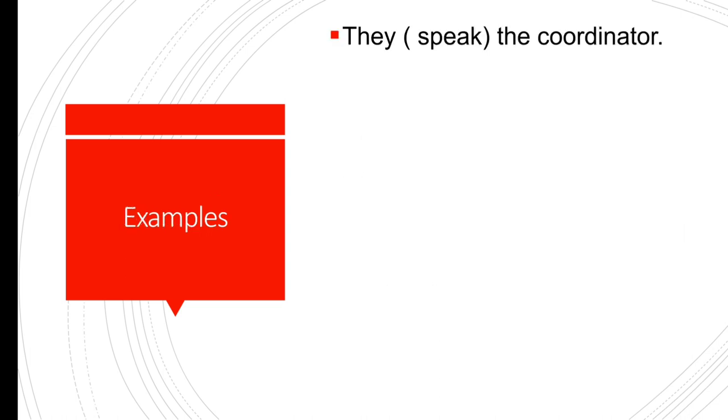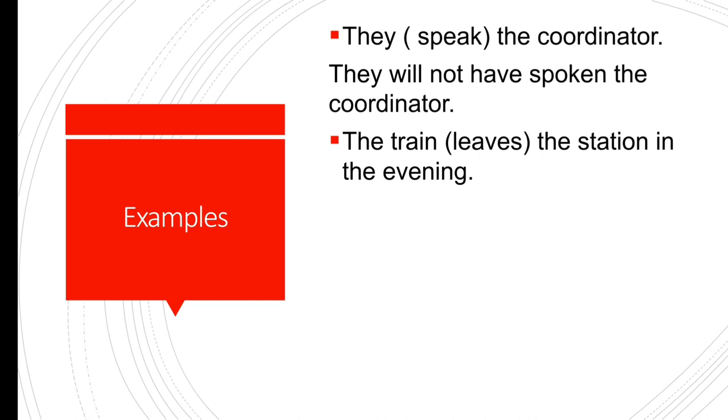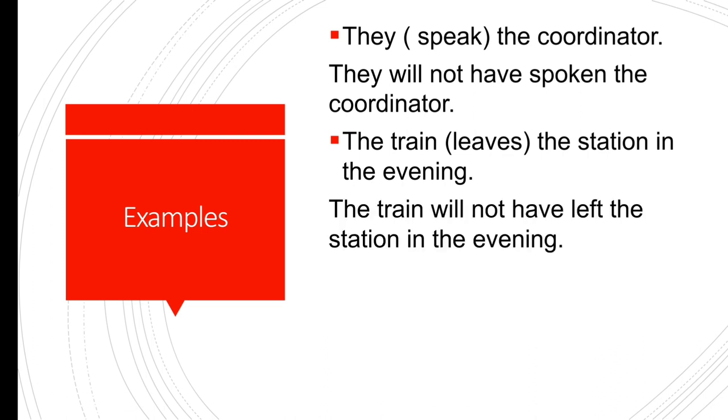Examples. They speak the truth. They is a subject, and with they we use will. They will not have spoken the truth. The train leaves the station in the evening. The train is a noun, and with noun we use will. The train will not have left the station in the evening.